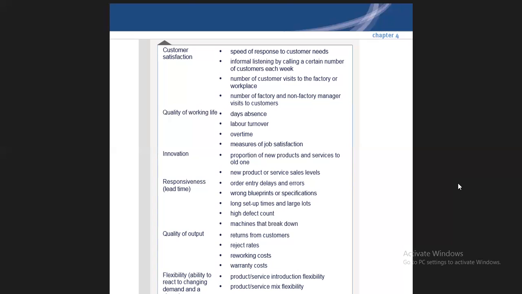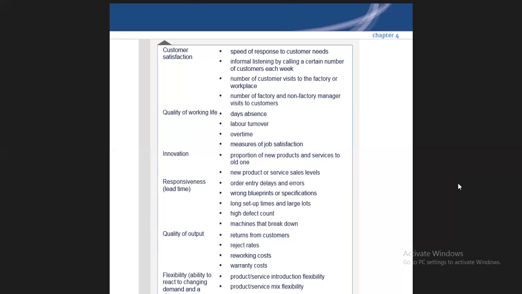So you have to make sure that the defect count will be less. You should be responsive to that thing. Machine breakdowns: if your machine is breaking down frequently, and if the machine breaks, your productivity stops, and if your productivity stops, it will ultimately lead to less profits, because if you don't produce, you don't sell, and if you don't sell, there will be no profits. So you should respond to these things very quickly. The lead time should be very low.